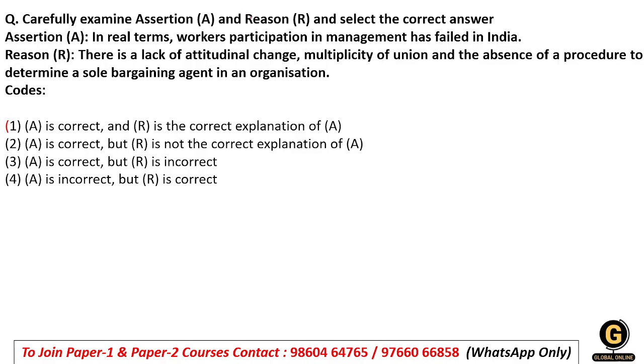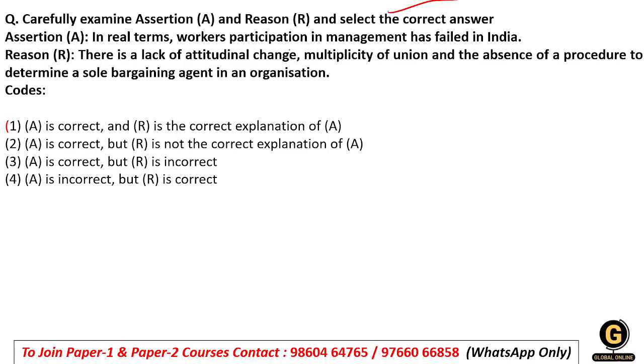Here again assertion and reason is there. In real terms, worker participation in management has failed in India, and the reason says there is a lack of attitudinal change, multiplicity of unions, and absence of a procedure to determine the sole bargaining agent in an organization. So students, the assertion says worker participation in management has failed in India, meaning it is not much successful in India.